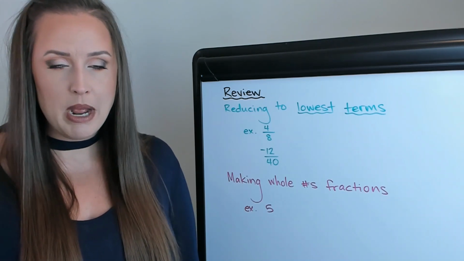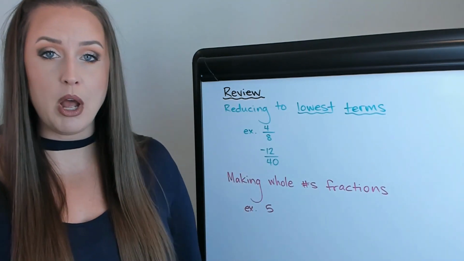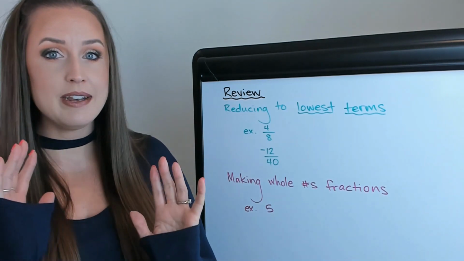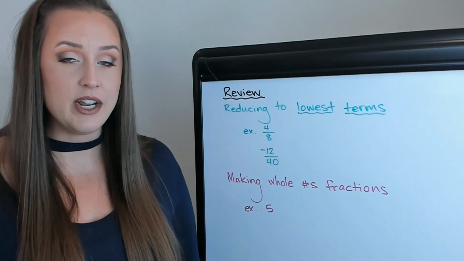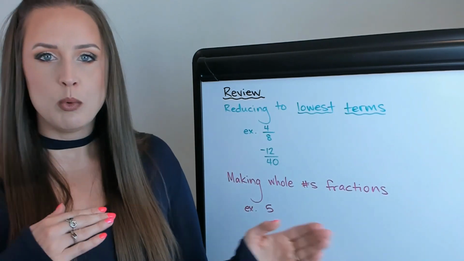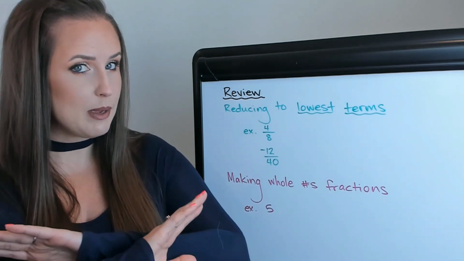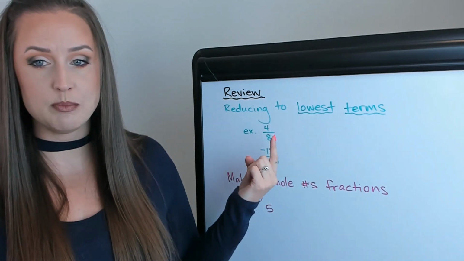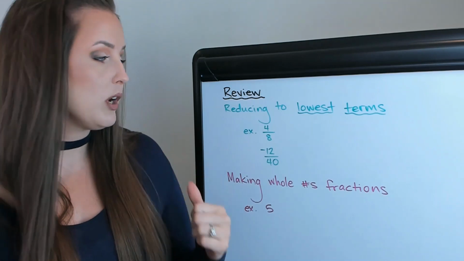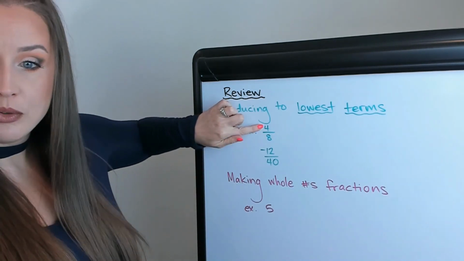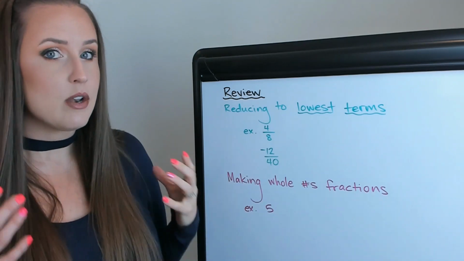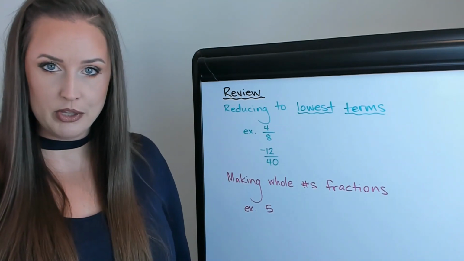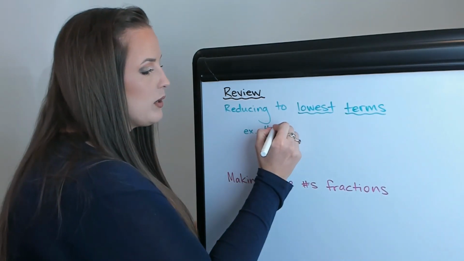What's really important about reducing is what you do to the top, you do to the bottom. So you always do the exact same thing to the top and the bottom. However, you need to make sure that you are only ever dividing on top and bottom. You can also multiply, but we won't be in this situation. But you can never, no exceptions, ever add or subtract something from the top and bottom. So you cannot, for example, just subtract 4 and subtract 4. Never going to work. Instead, we want to find a number that you could divide both of those by, and again, both of them. The least amount of steps would be to find the biggest number that you can divide them both by. So in this case, we would be dividing by 4.